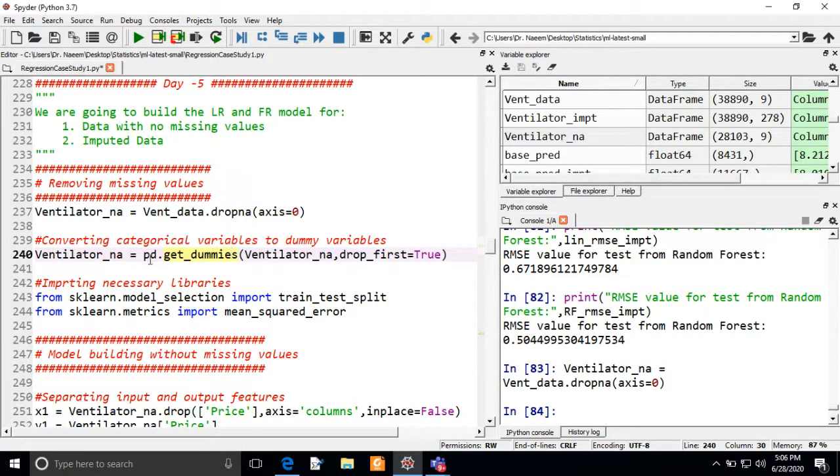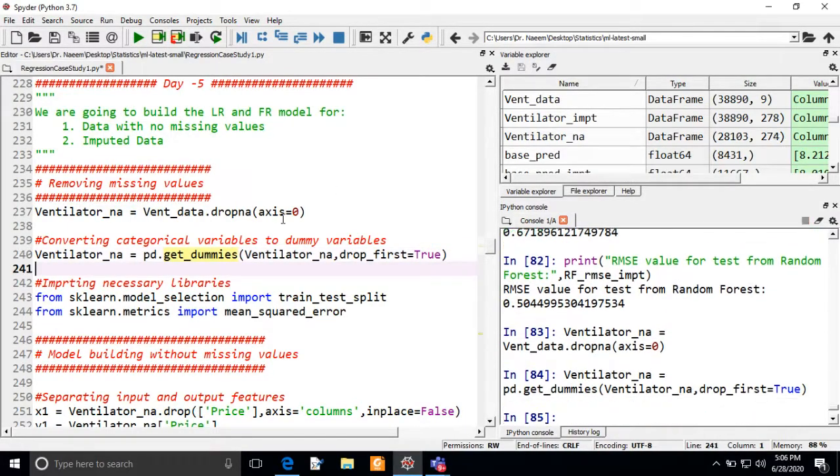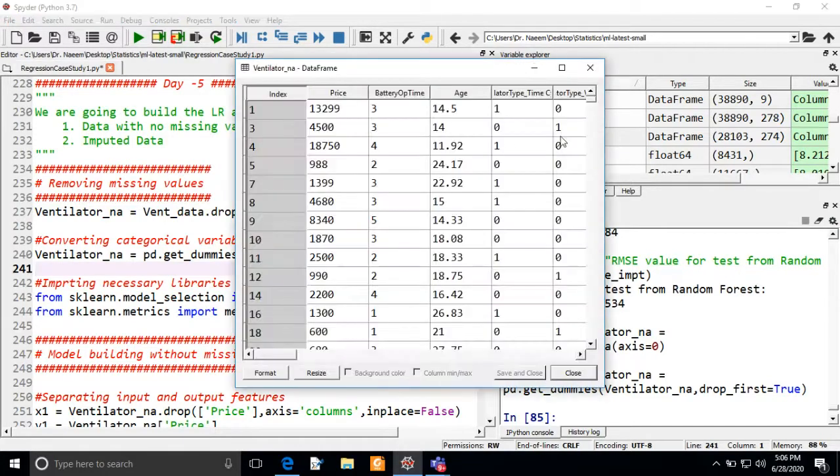For this I use the pd.get_dummies function, and I am passing the data frame with no missing values, and I am keeping drop_first as True. It will create a dummy data frame with 0, 1 values, and if you open it, you can see the dimension of the data frame is 28,103 by 274, meaning it has 274 columns.